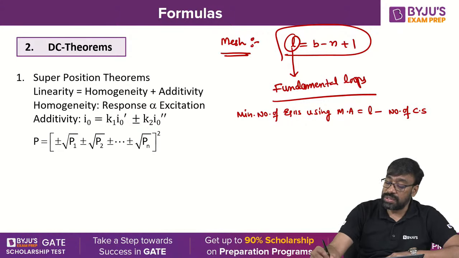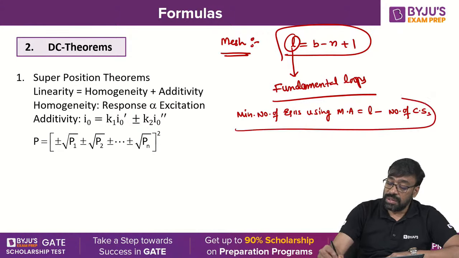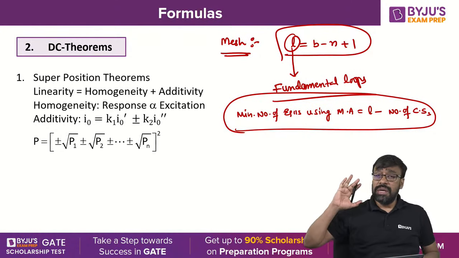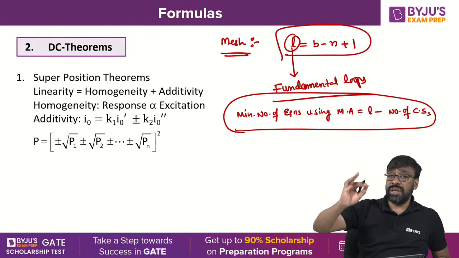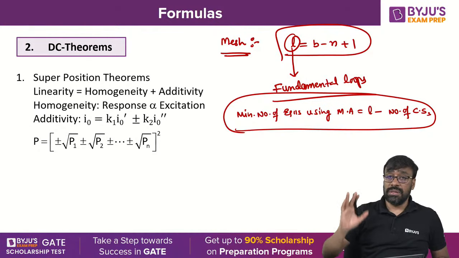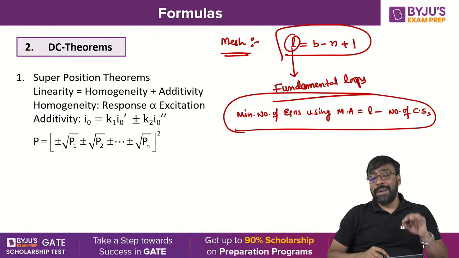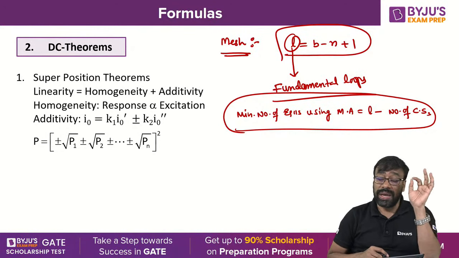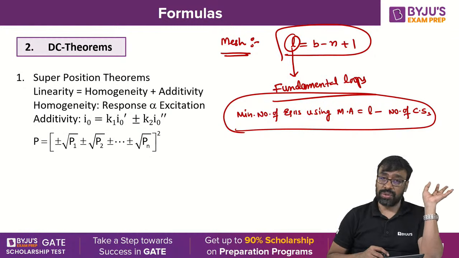The minimum number of equations required to solve the network will be the number of fundamental loops minus the number of current sources.